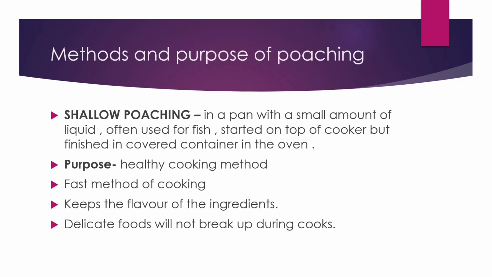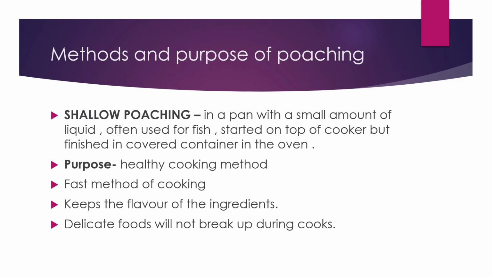So now I have explained poaching, but there are different methods of poaching. That means there are different methods of cooking too, right? For example, one I've given is shallow poaching. What is shallow poaching? Shallow cooking. You take a small pan and a small amount of liquid is added, and it is often used for fish. The fish is cooked in that pan, started on top of a cooker, but finished in a covered container in the oven.